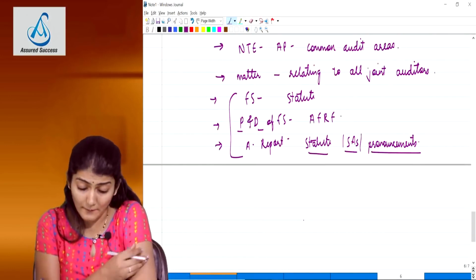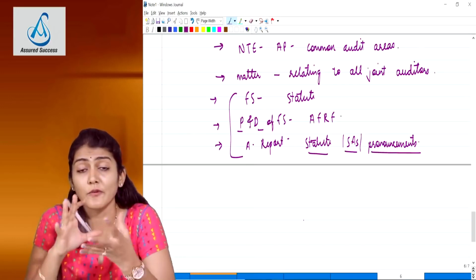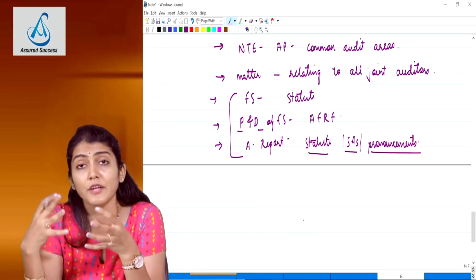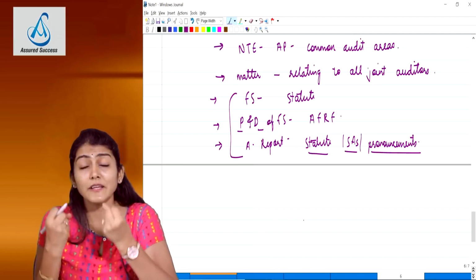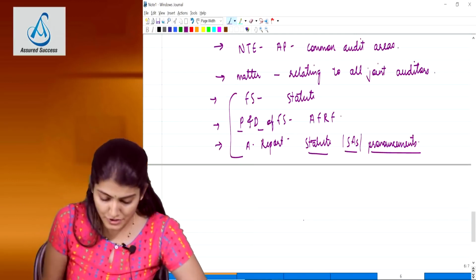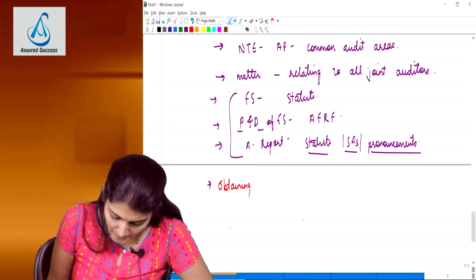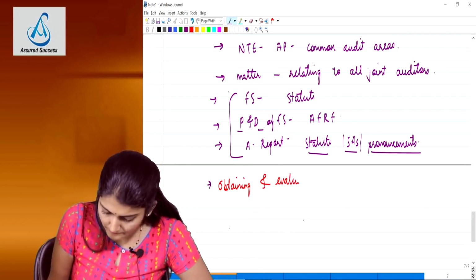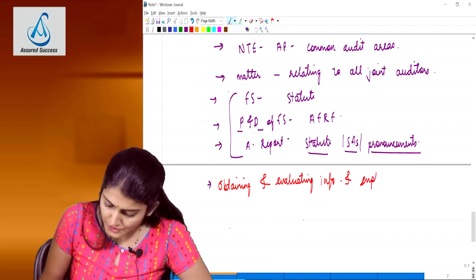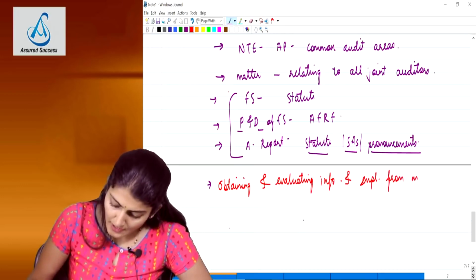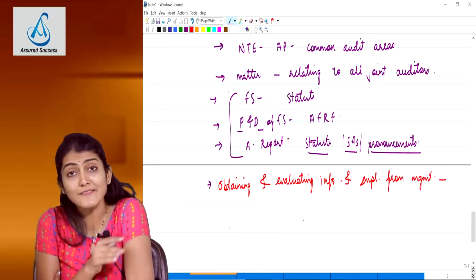Okay. In addition to this, in our audit report we write down a sentence, according to the information and explanation given to us and to the best of our knowledge and belief. So, obtaining and evaluating information and explanations from the management. Again, they are jointly and severally responsible, unless it is for a specific area.